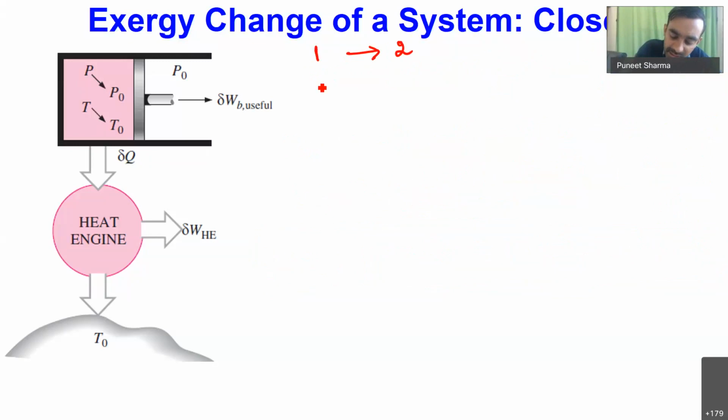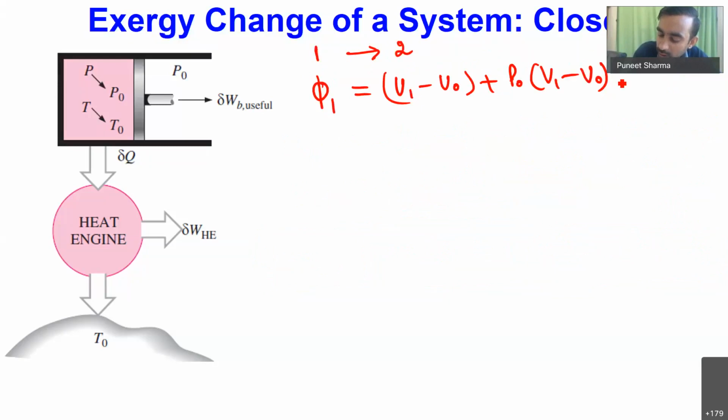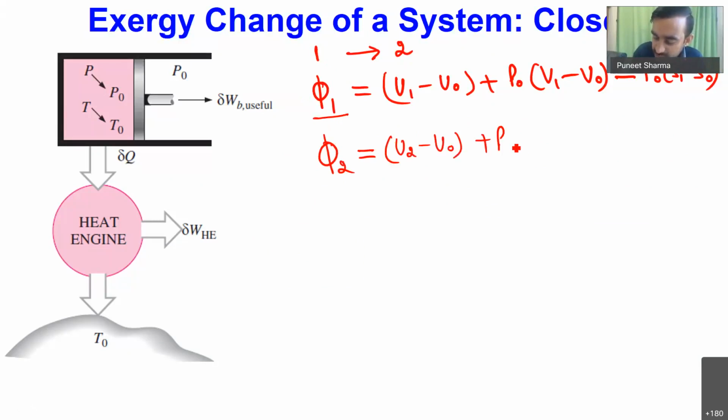Corresponding to state number 1, phi 1, we will have U1 minus U naught plus P naught times V1 minus V naught minus T naught times S1 minus S naught. And if my system has changed to another thermodynamic state 2, I have to calculate the exergy change. First I calculate the exergy at state 1, then the exergy at state 2, which will be U2 minus U naught plus P naught times V2 minus V naught minus T naught times S2 minus S naught.